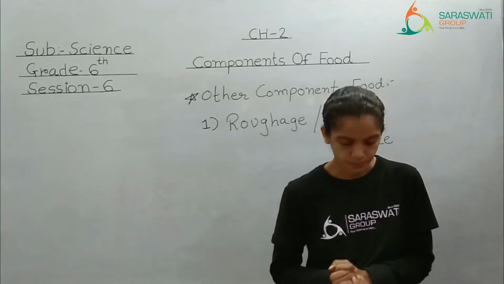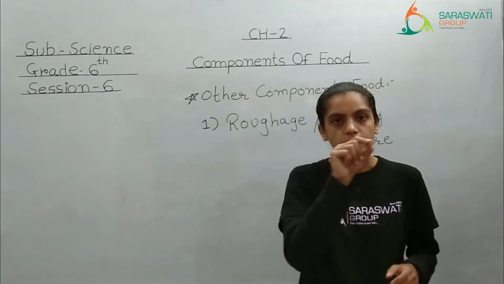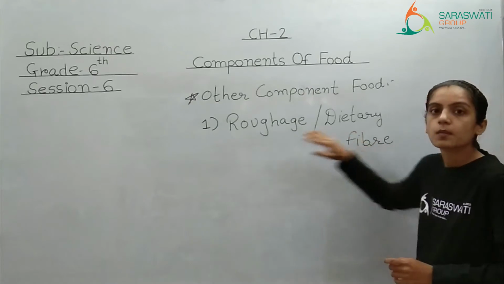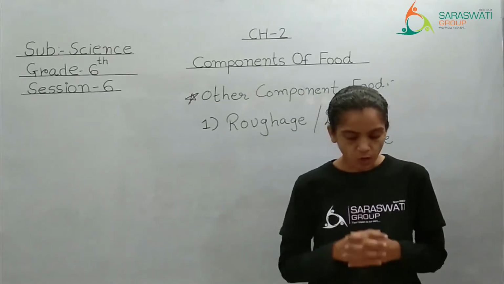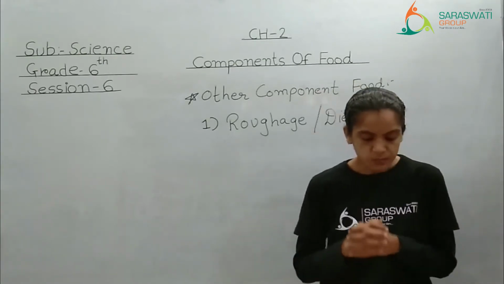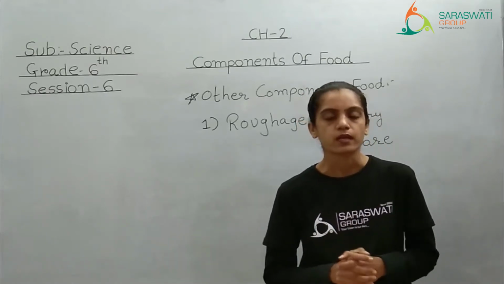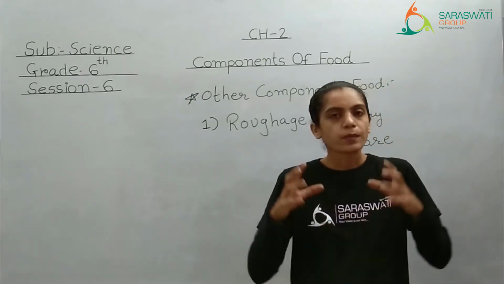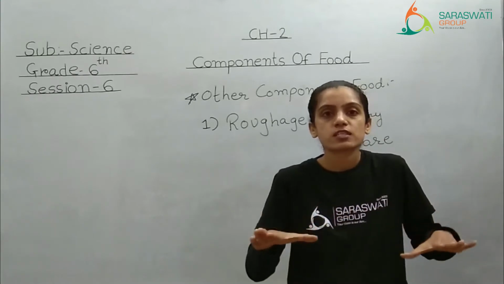Why? See here. The dietary fiber or roughage, underline this. Roughage or dietary fiber means the same, right? So dietary fiber or roughage, as it is commonly called, adds bulk to the undigested food material, right? Now see kids, when you eat the food, the whole food will not get digested.